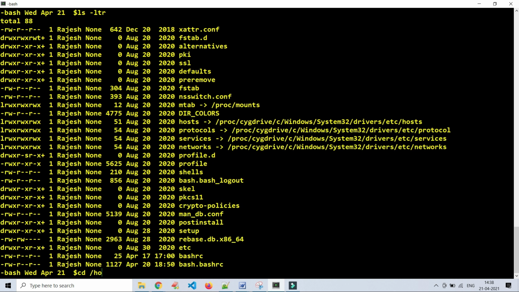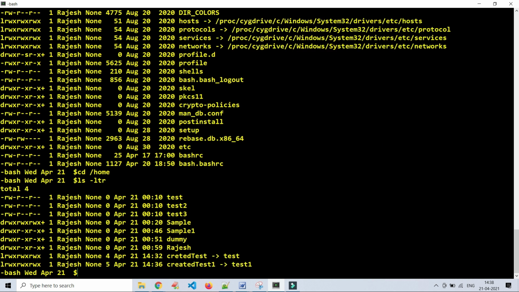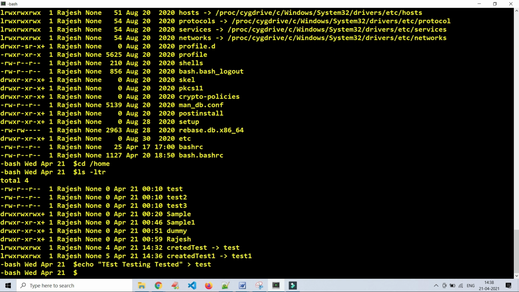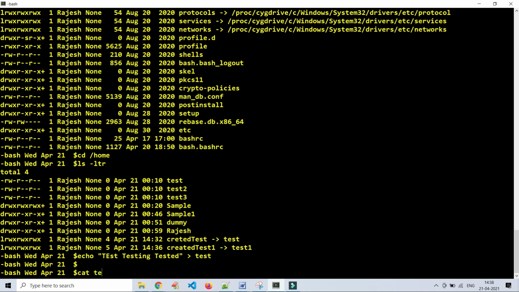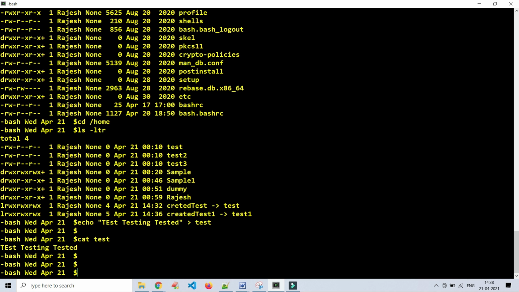Go to home, list out. Now I can see test. What I will do is I will write some data because there is no content in the test. Testing tested, writing it to test file. Okay, cat test. See, we are seeing the content, whatever the content we have given here.